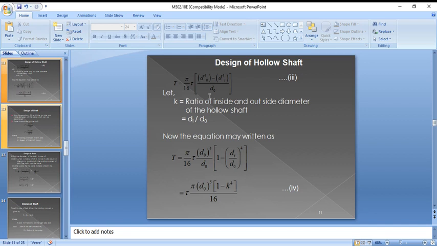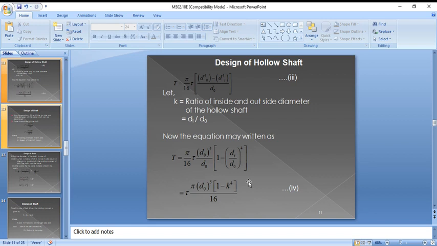For the solid shaft, it is maximum at the outer radius, and at the center it is 0, nothing but at the axis of the shaft it is 0. So shear stress increases from the center to the outer diameter.